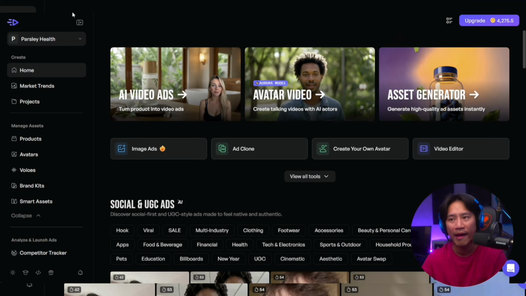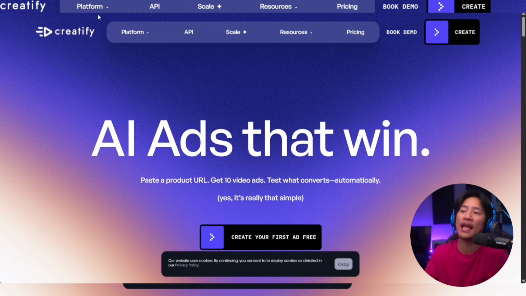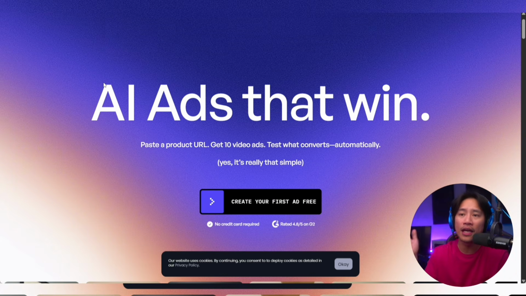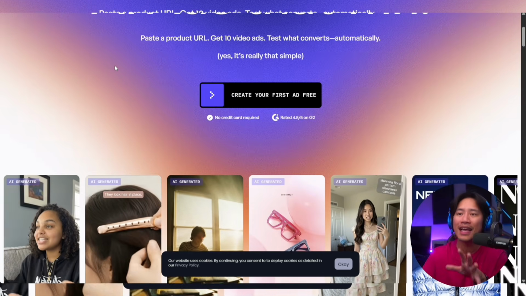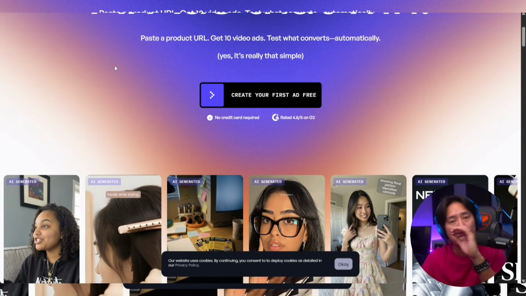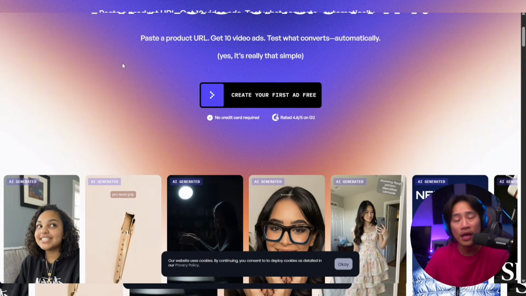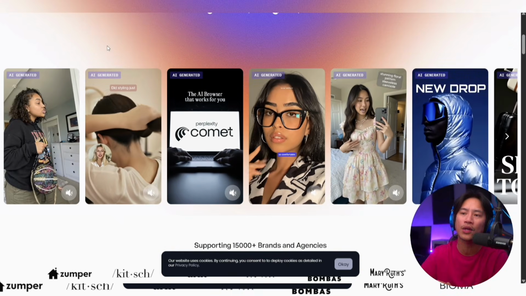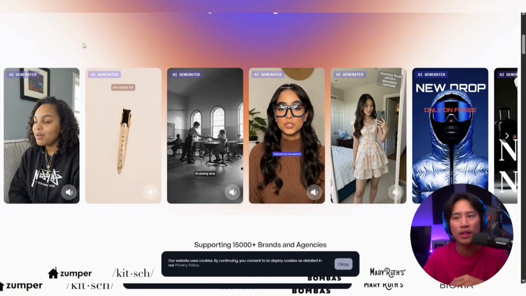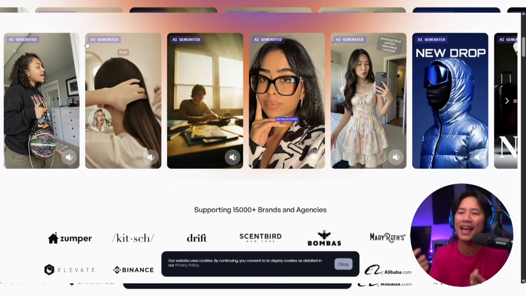So for this one guys, we will be talking about Creatify. Let's start by checking out their website and the things that we need to know about them. Basically, Creatify is an AI-powered platform designed to simplify and accelerate video ad creation for businesses and marketers, as well as content creators. It enables users to transform product URLs into super high quality, ready-to-use video ads within minutes, eliminating the need for complex editing skills.